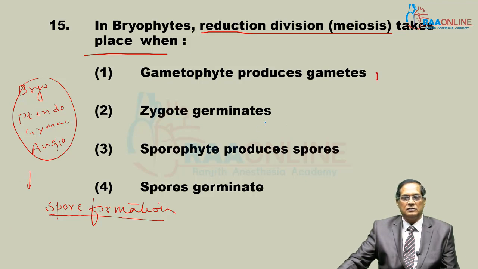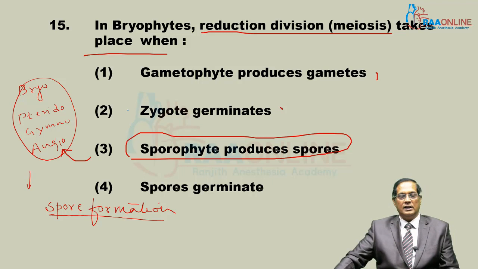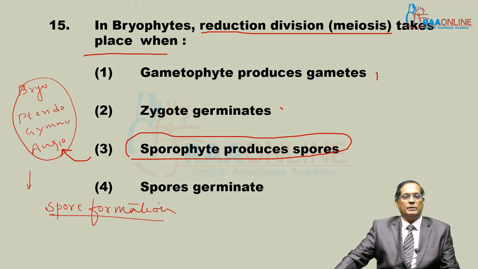This is wrong. Zygote germinates at that time, wrong. Sporophyte produces a spore is right. I have already mentioned that in all these three cases, meiosis takes place at the time of spore formation, and the spore forming plant body is known as the sporophyte.